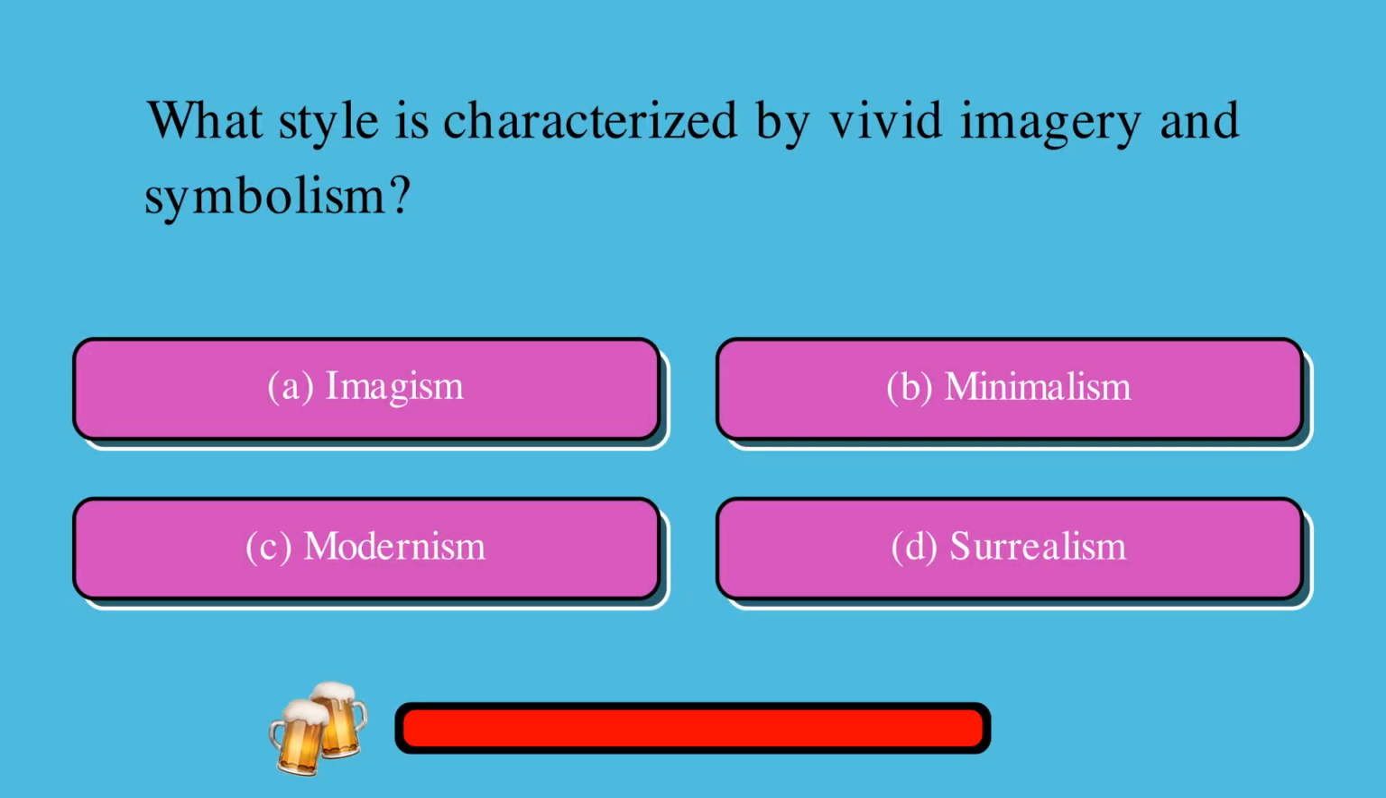What style is characterized by vivid imagery and symbolism? A. Imagism, or B. Minimalism, or C. Modernism, or D. Surrealism? The correct answer is A. Imagism.